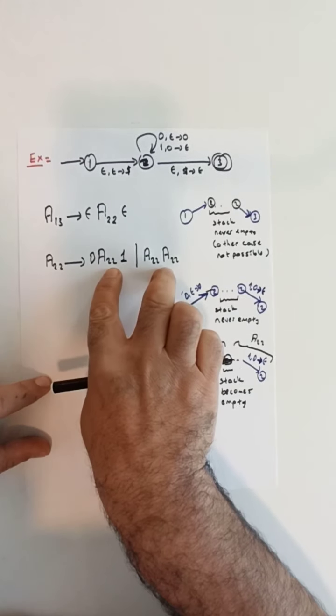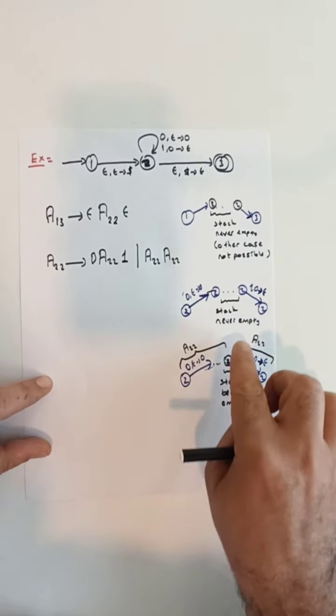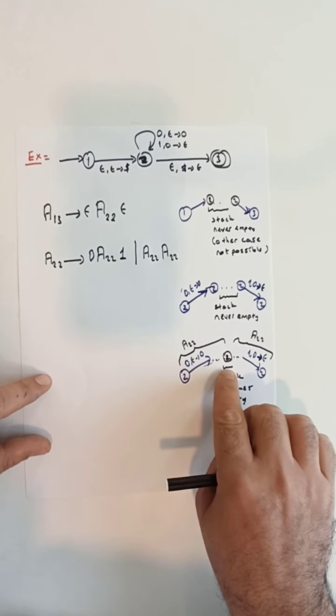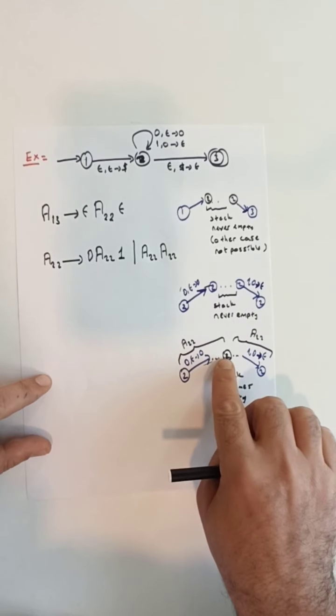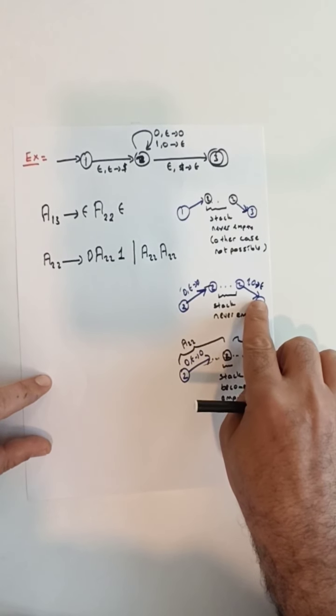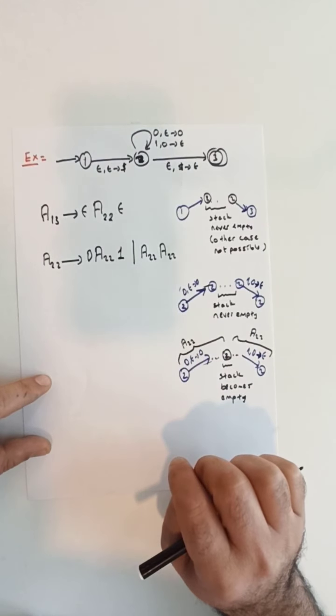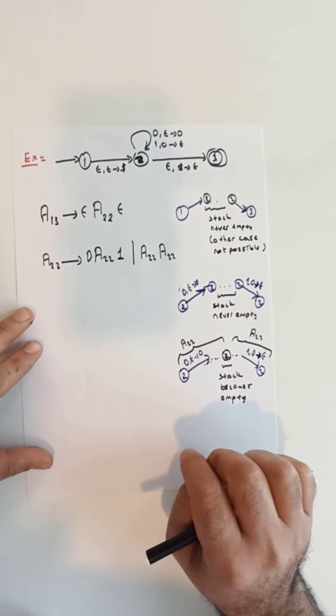Okay, so these two together handle both of the cases for finding all the strings generated through the computation path going from 2 to the target state 2.